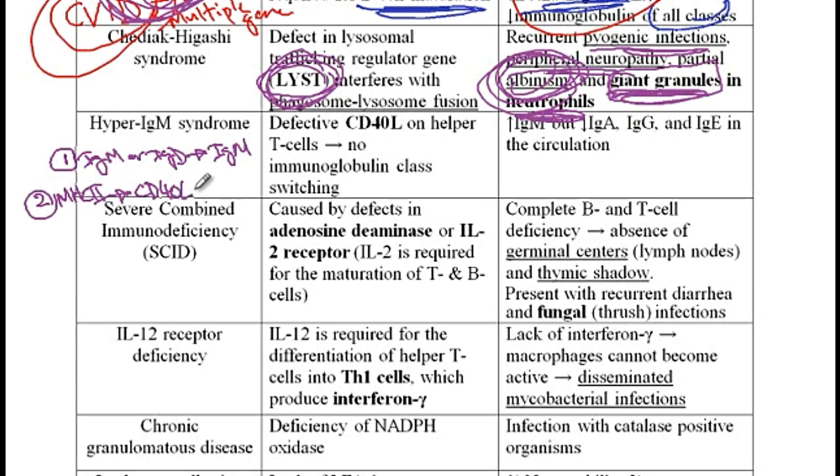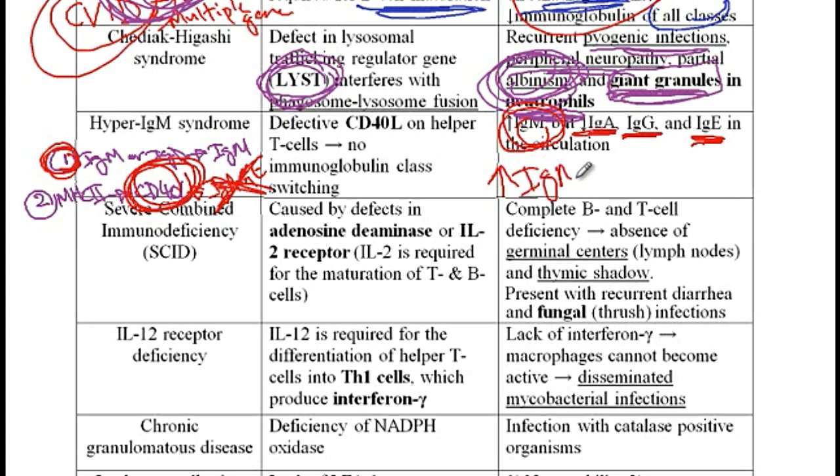And these activated B cells will form into plasma cells that can produce IgA, IgG, and IgE. Now, if there is a problem with CD40L, then there would be no production of IgA, IgG, or IgE. But the other mechanism of B cell activation is still intact, so there is increased production of IgM.